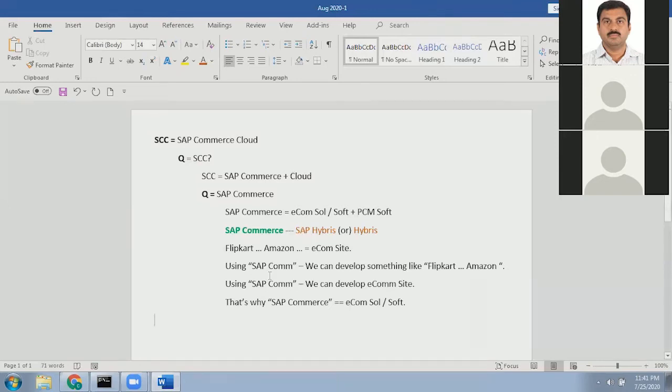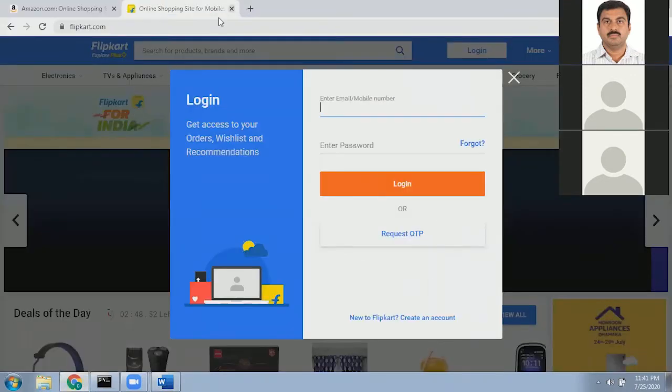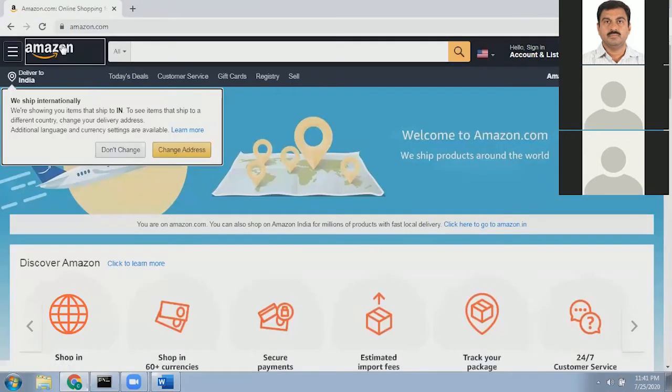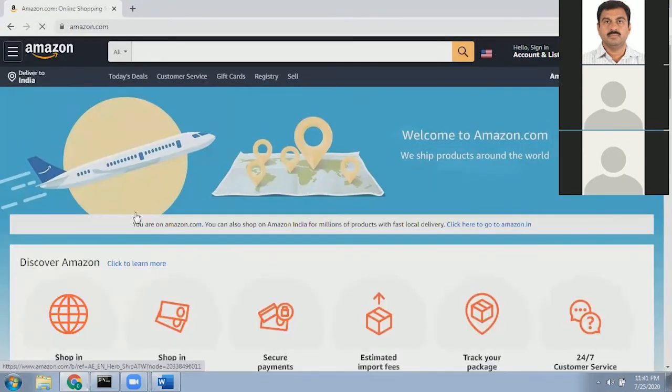So what does it mean? Let's understand a little bit more. I will take the example of Amazon.com.